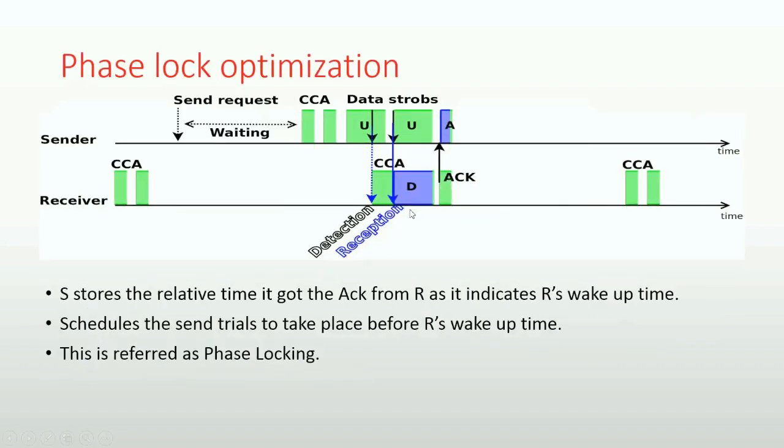A sender can remember the relative time in the wake-up cycle of receiving an acknowledgement from the receiver. This way, the sender does not need to strobe for the whole wake-up period to send a packet. Instead, it can schedule a packet to be transmitted shortly before the receiver's expected wake-up time. This phase optimization technique of Contiki decreases sending transmission costs.